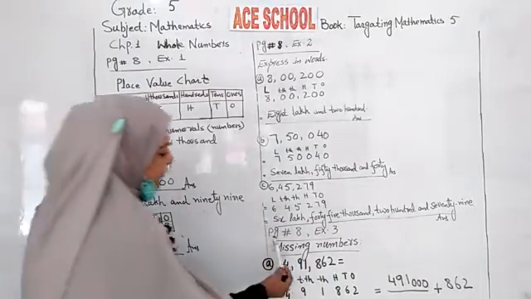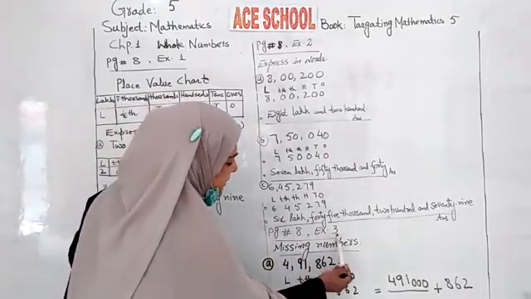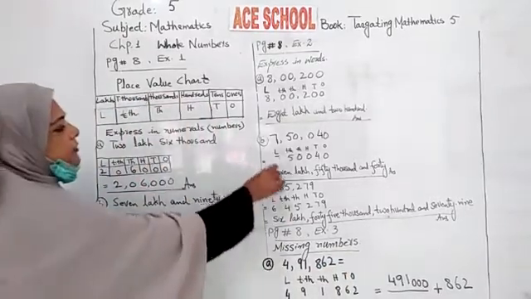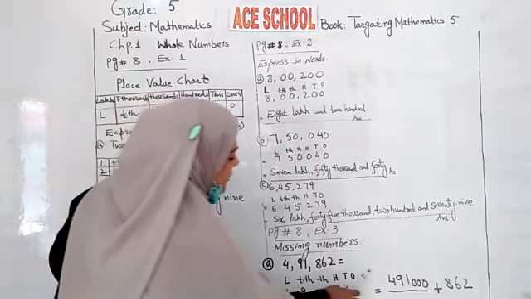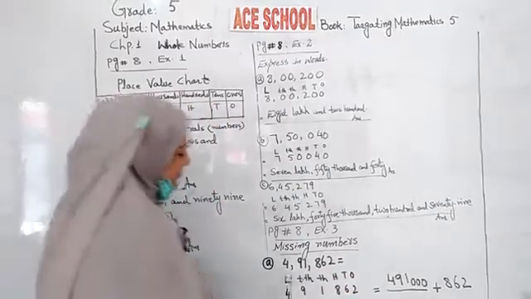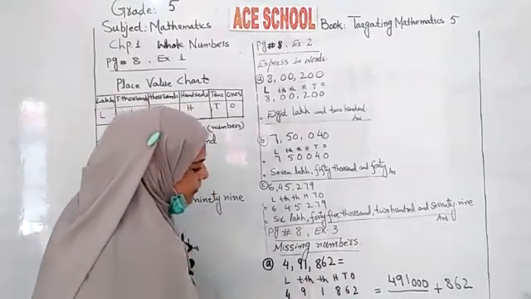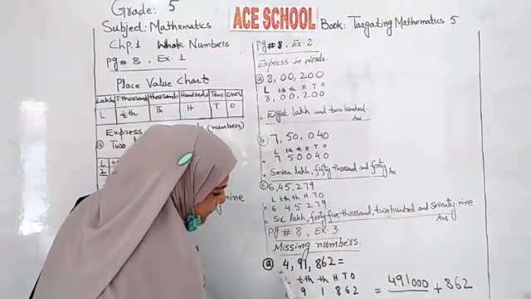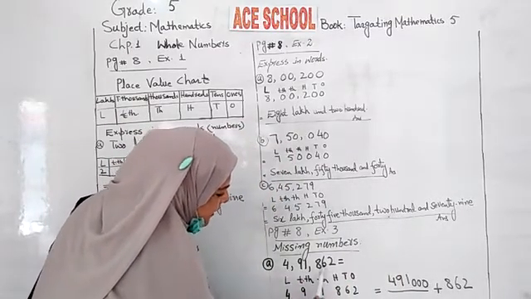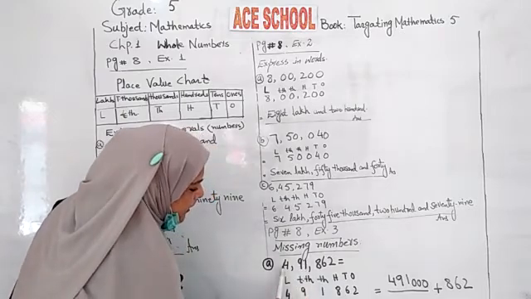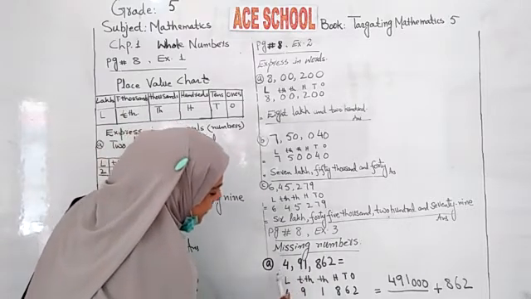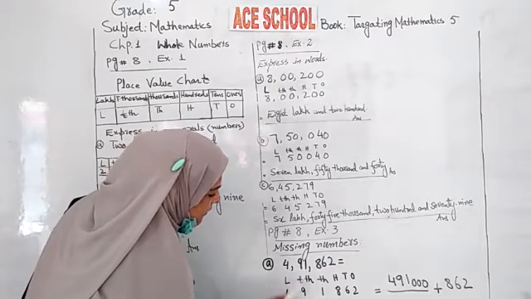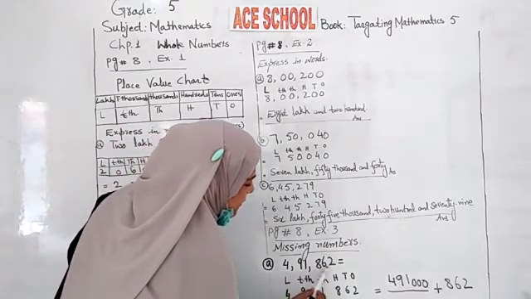Now on the same page we have exercise 3, missing numbers. If you have understood this method, then you can easily do this question. Missing numbers you have to write in the blank. Part A: first you read the positions ones, tens, 100, 1000, 10,000, lakh. On lakh position we have 4, on 10,000 position we have 91 and 862.